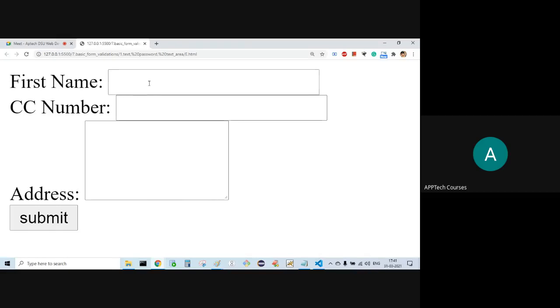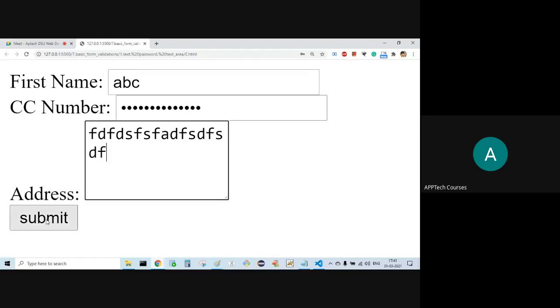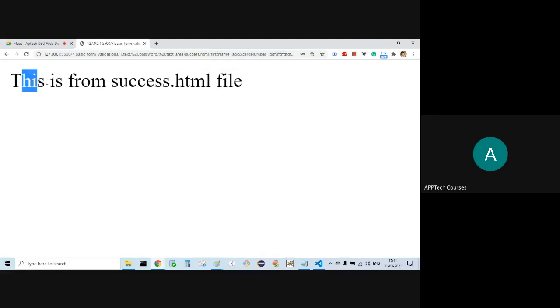First name. Please enter the first name. Details, submit. Please enter the credit card number. If I type like this, what happens? It is the type of password, so it will be invisible. It will be coming in the form of dots. But click on submit. Address: please enter the address. Click on submit, what happens? Data will be sent.